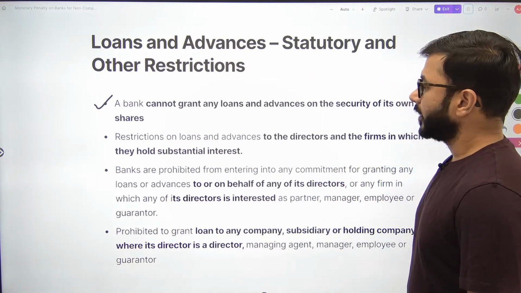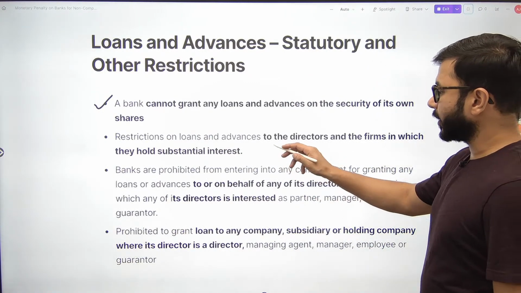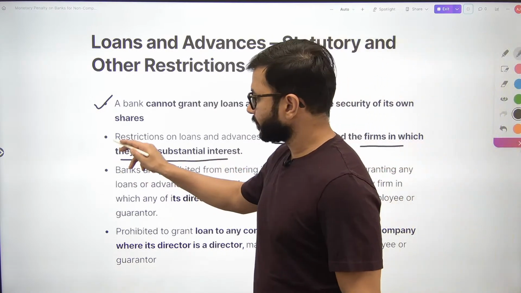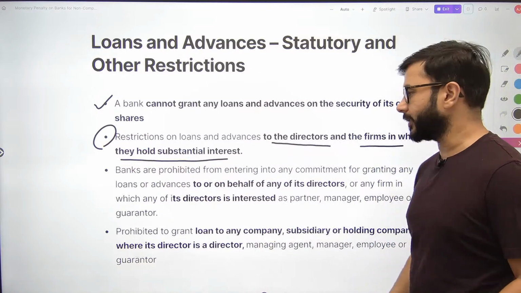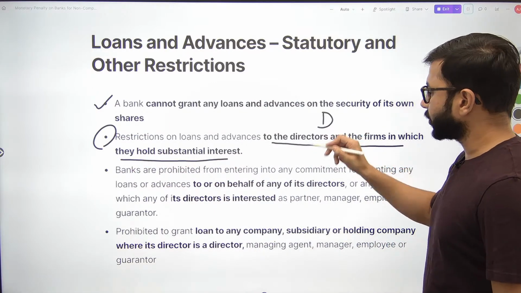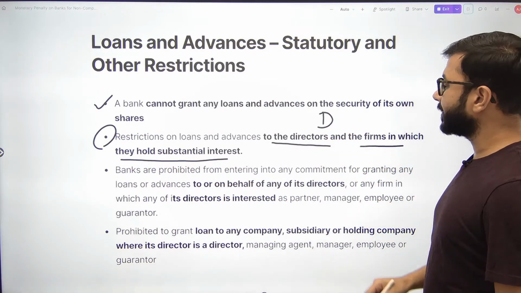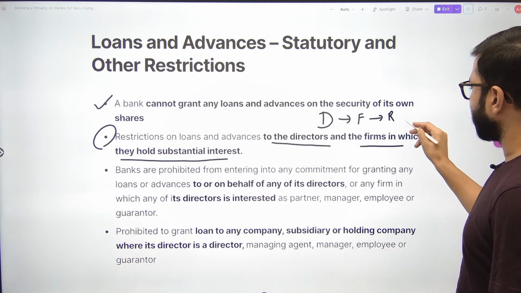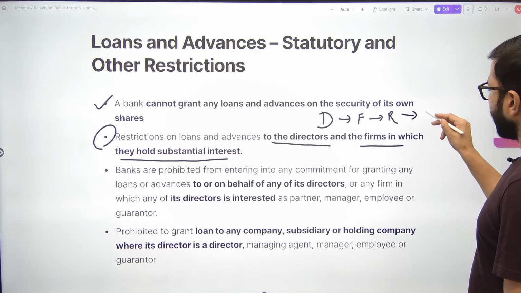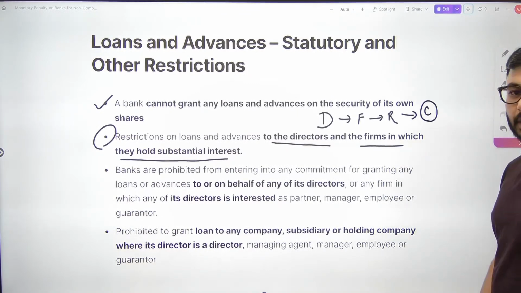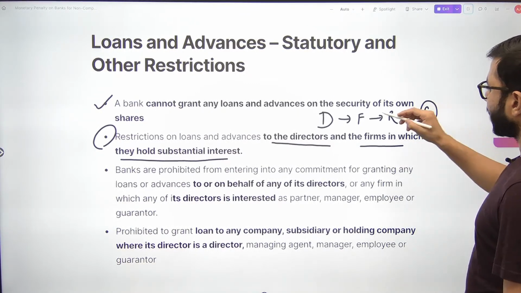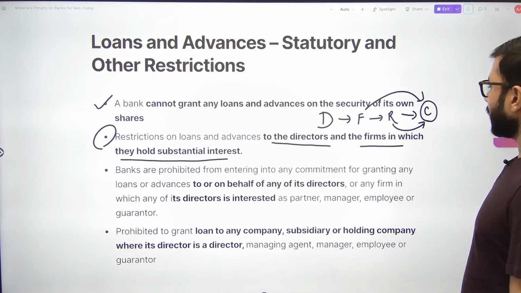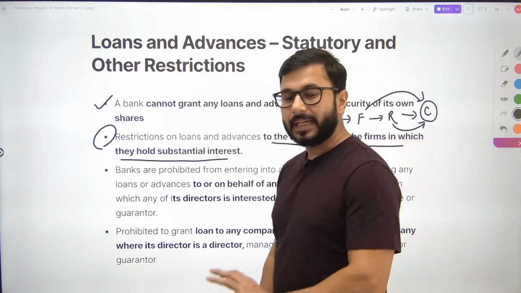Second one, restrictions on loans and advances to the directors and firms in which they hold substantial interest. Now we are going to get into the depth of this. A bank, मैं short में बता देता हूँ, cannot give loan to the director, to the family of the director, to the relatives of the director, to any company where the director is involved, to any company or any institution where the family is involved, where the relatives are involved. Okay, तो बैंक इन सब में नहीं दे सकता है.